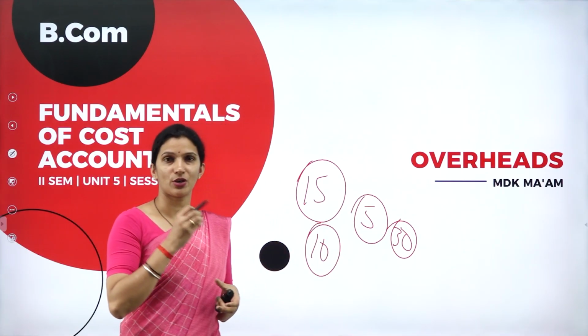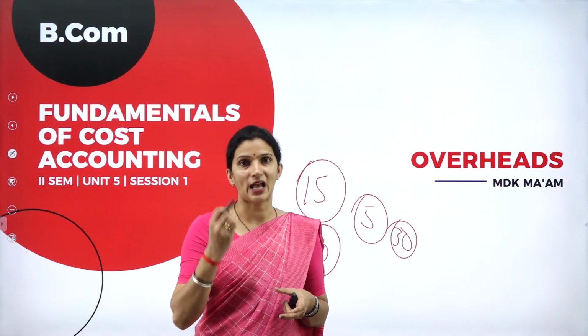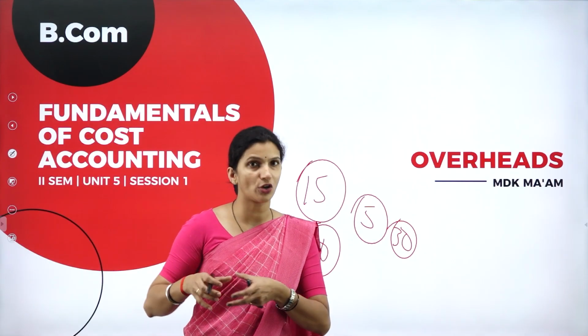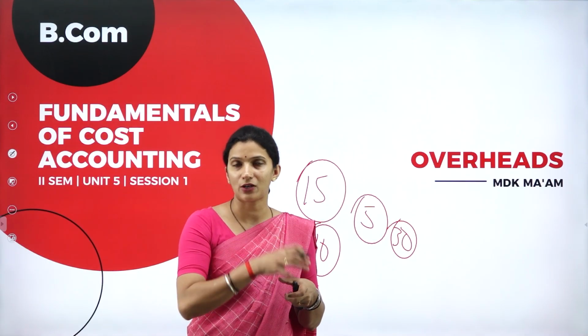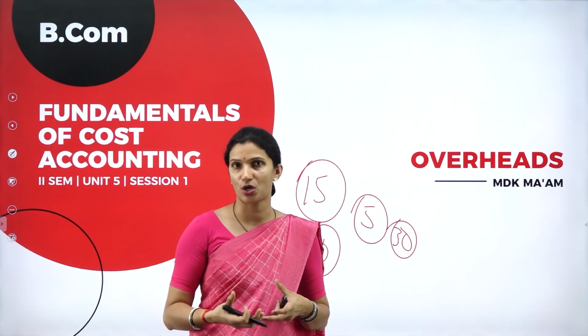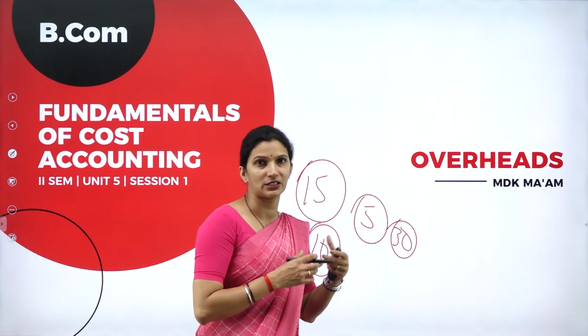So in this unit, we are going to study all these indirect costs that are incurred while manufacturing or making a product. How to record all those things, and how to charge these indirect costs to a particular product or particular department. That is what we are going to study in the fifth unit, the overheads.